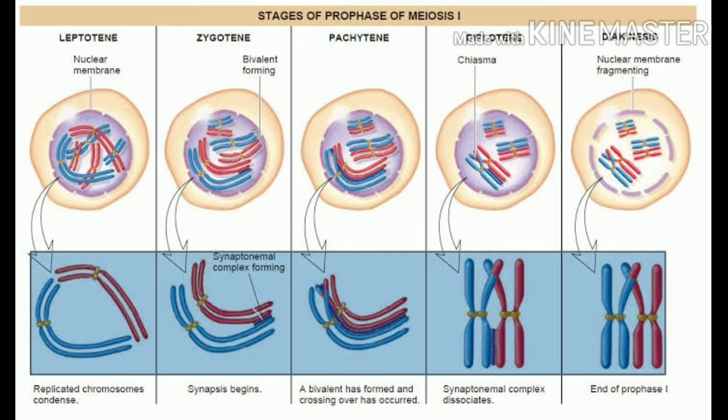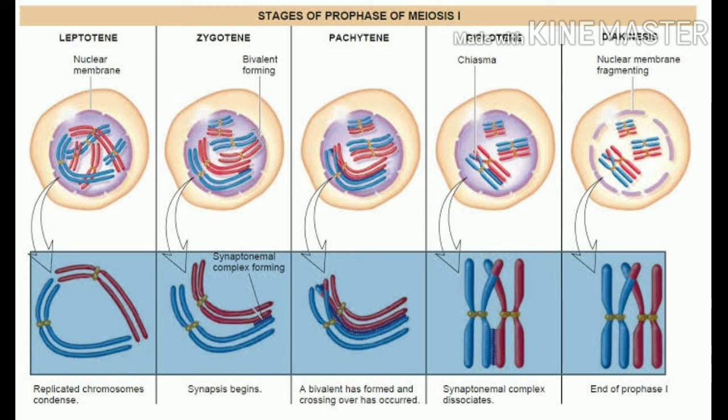And in the twisting region, the chromosomes exchange their material. That twisting region is called chiasmata. I told you this in the pachytene stage itself. Okay, then the diplotene stage. In the diplotene stage, what will happen?